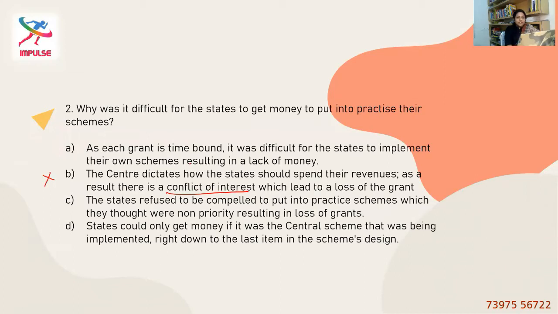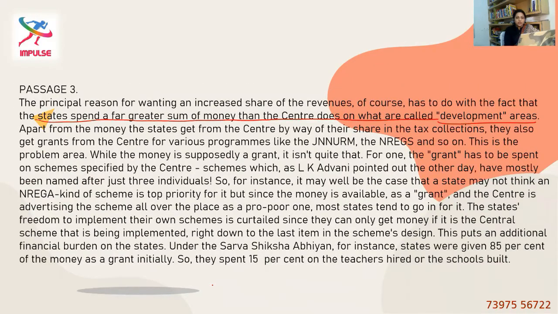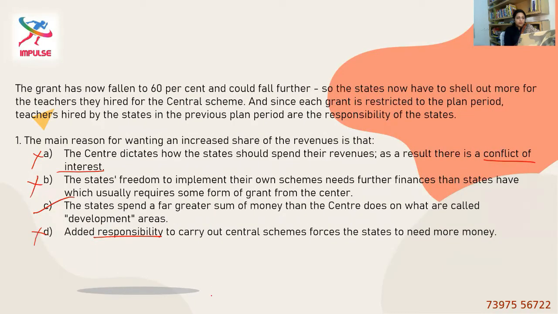And again, the first option, as each grant is time bound, it was difficult for the states to implement their own schemes. Time bound is also not discussed, so option A is out of the choice. The states refused to be compelled to put into practice schemes which they thought were non-priority, resulting in loss of grants. Completely out of context. Option D, states could only get money if it was a central scheme that was being implemented right down to the last item in the scheme's design. I think this is also explicit information. You can see, I'll just show you.